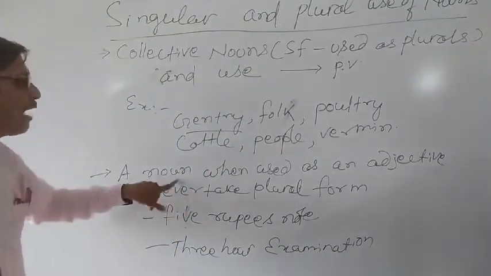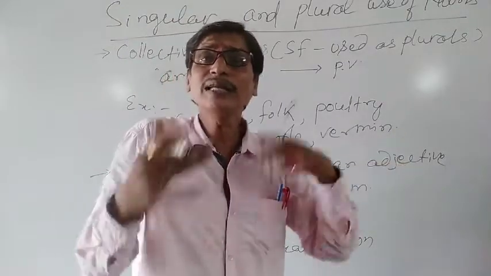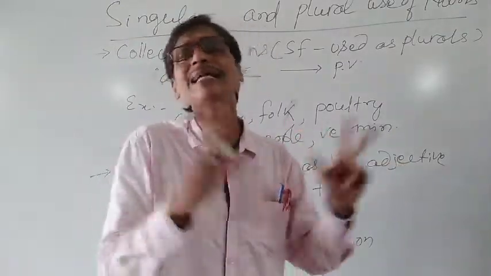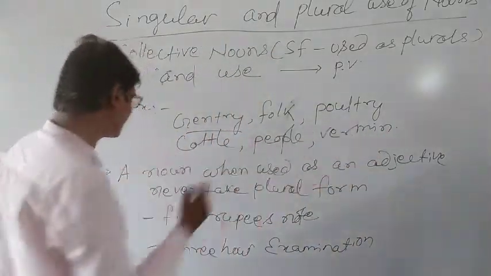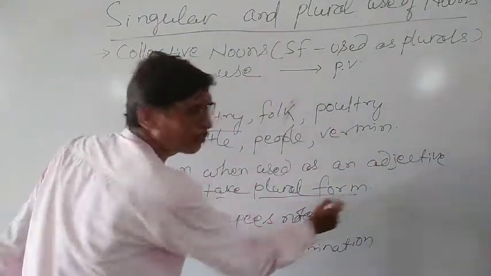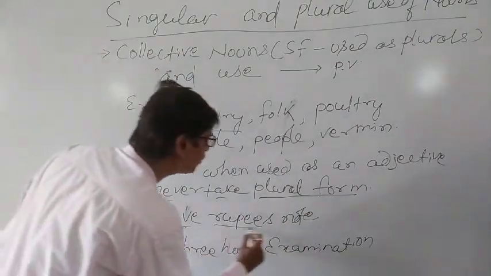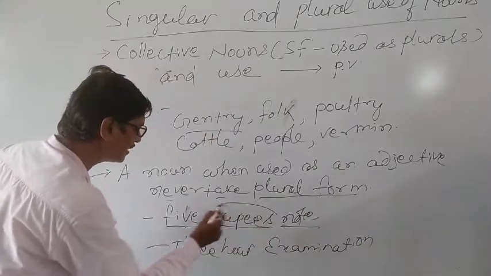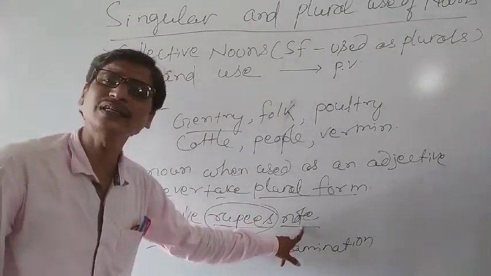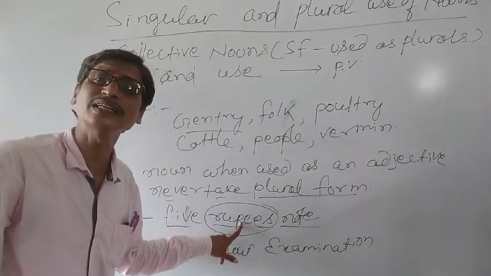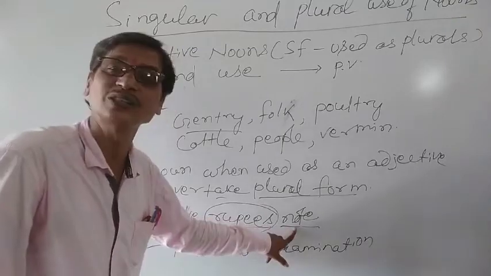Similarly, a noun when used as an adjective never takes a plural form. You see, one example is given over here: 5 rupees note. Here rupees is a noun, note is also a noun, but here rupees is functioning as an adjective of this note.